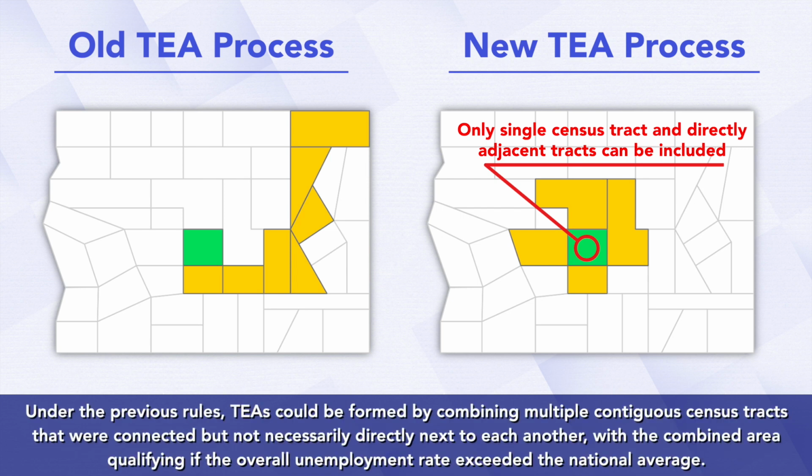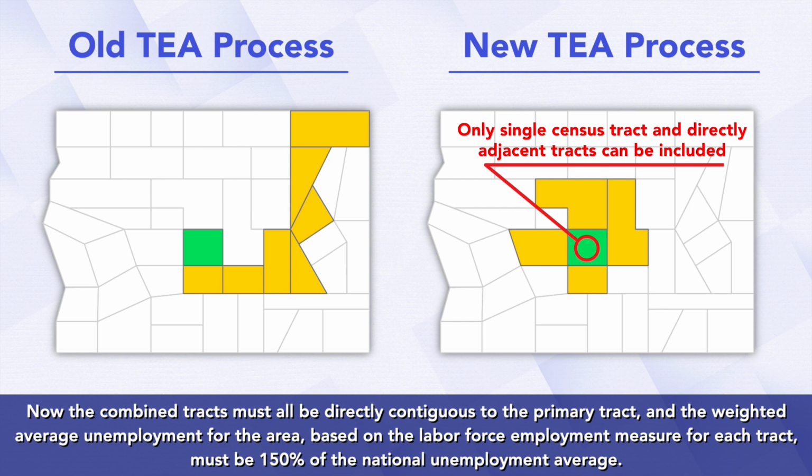Under the previous rules, TEAs could be formed by combining multiple contiguous census tracts that were connected but not necessarily directly next to each other, with the combined area qualifying if the overall unemployment rate exceeded the national average. Now the combined tracts must all be directly contiguous to the primary tract, and the weighted average unemployment for the area, based on the labor force employment measure for each tract, must be 150% of the national unemployment average.